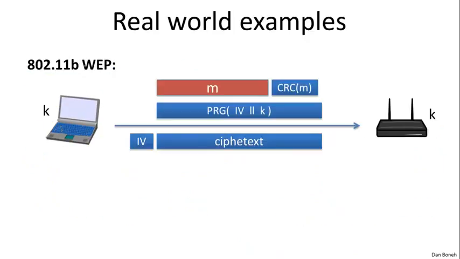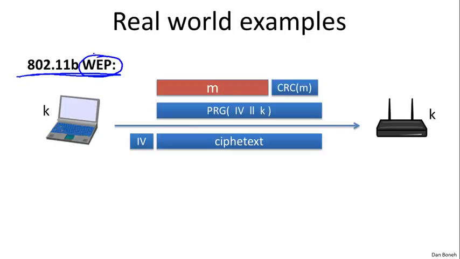So another important example of the two-time pad comes up in Wi-Fi communication, in particular in the 802.11b protocol. All of you, I'm sure, know that 802.11 contains an encryption layer, and the original encryption layer was called WEP. And WEP, fortunately for us, is actually a very badly designed protocol, so I can always use it as an example of how not to do things. There are many, many mistakes inside of WEP, and here I want to use it as an example of how the two-time pad came about. So let me explain how WEP works.